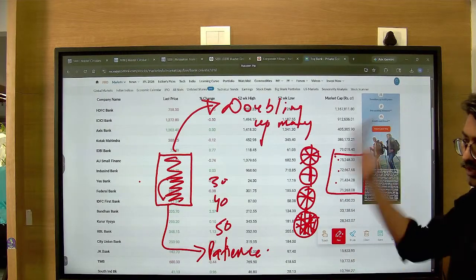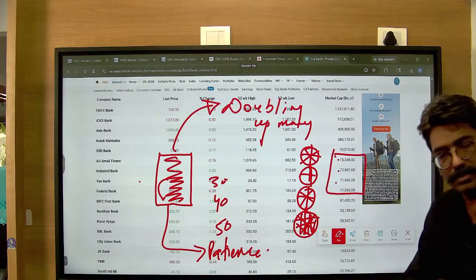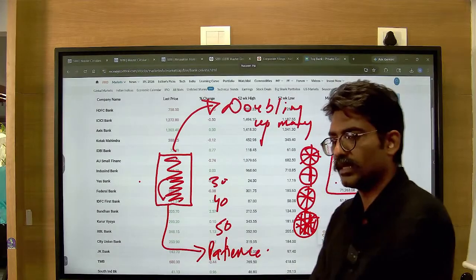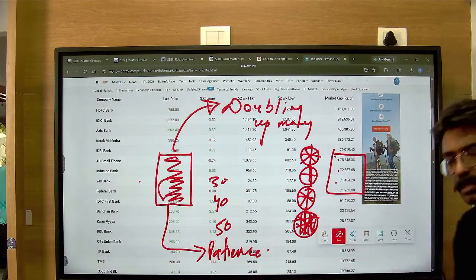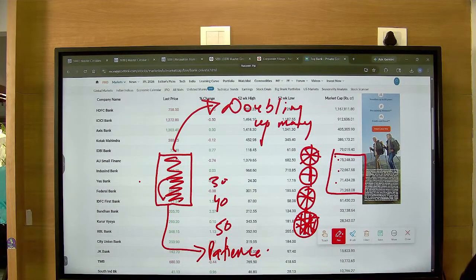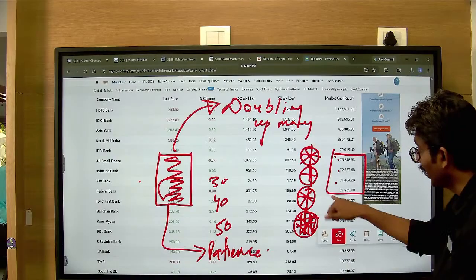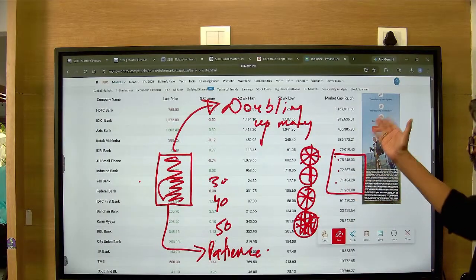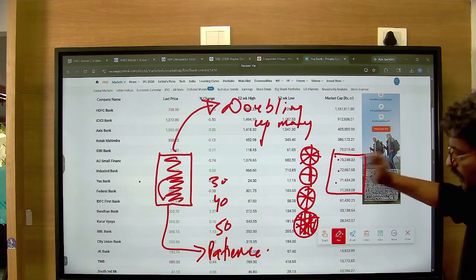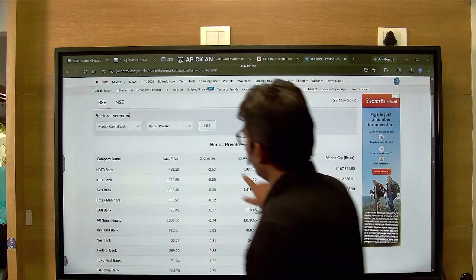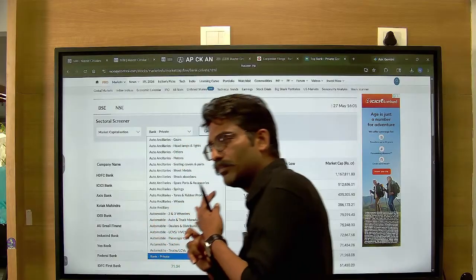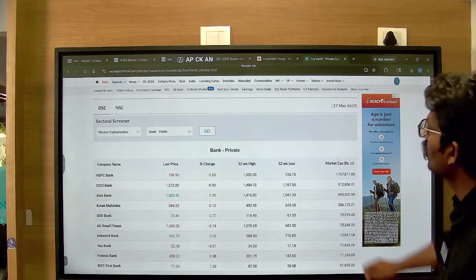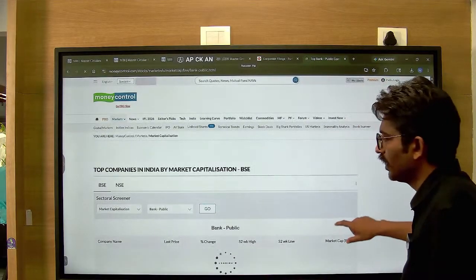But because you keep raising funds, because the number of slices keeps increasing, the share price keeps dipping and dipping, right? If another fundraising exercise happens, maybe, and not with this bank but another bank, it will become 15 rupees, maybe 10 rupees. You'll think, wow, it is so cheap. But value wise, it is equivalent to an AU Small Finance, to an Indus, and if my memory is right, if you compare the private banks and banks like PNB and Bank of Maharashtra, they are all of more or less the same size.